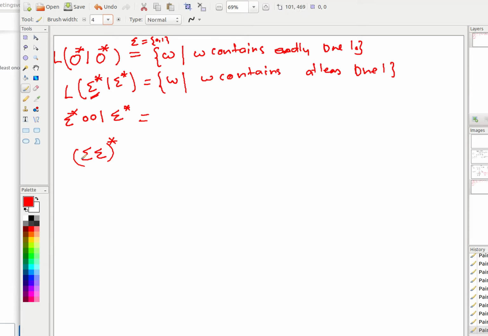So see, always you have to see what epsilon represents. It represents 0, 1, and there is a concatenation here. So you are concatenating these two. So what are you getting? You are getting 00, 01, 10, 11. And when you take a star of this set, what are you going to get? I think many of you already understood it.